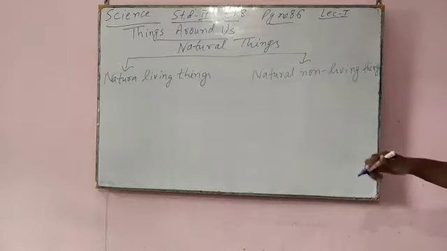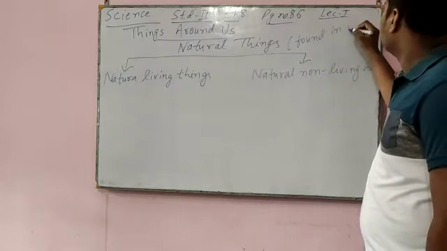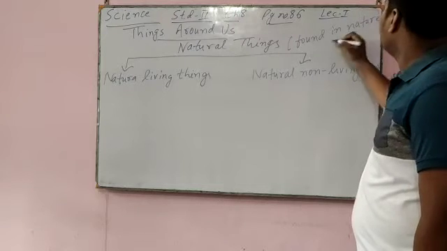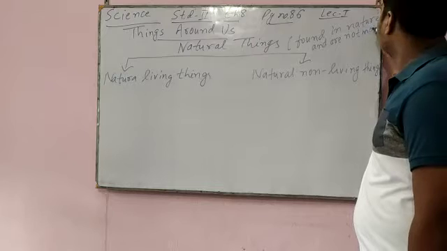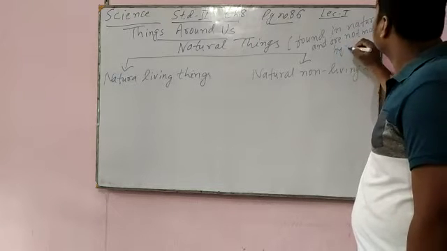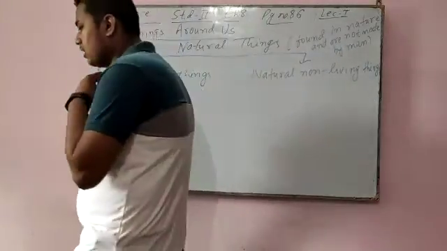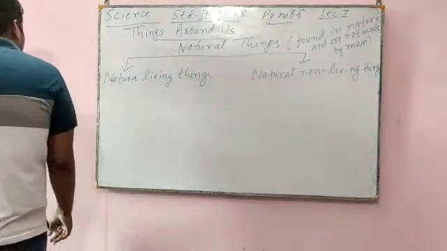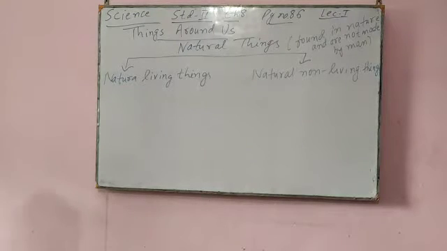What are natural things? I already told you: found in nature and not made by man. So natural things can be of two types.